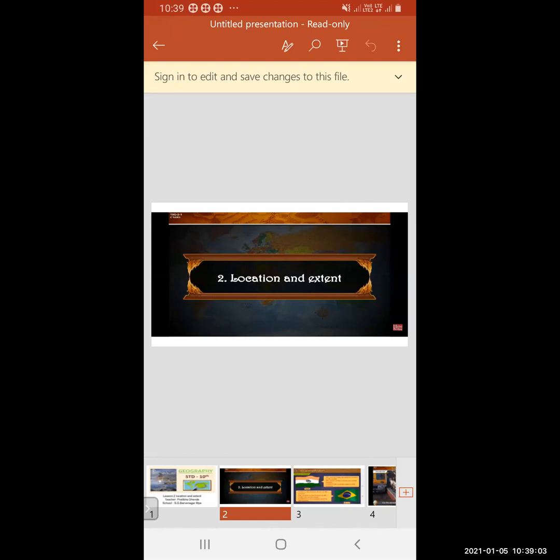So the wrong one is: the neighboring country to the east of Brazil is French Guiana. That is the wrong one. So you have to write the incorrect pair, and then you have to write the correct sentence: the neighboring country to the north of Brazil is French Guiana. So instead of east, you have to write north.